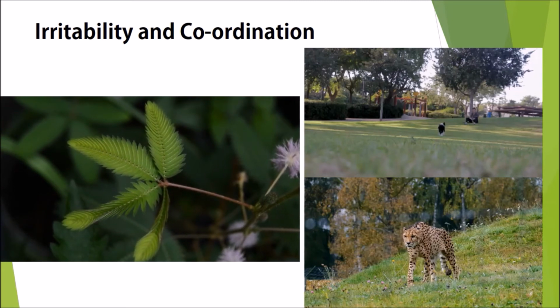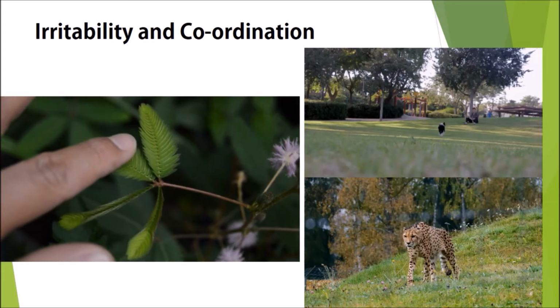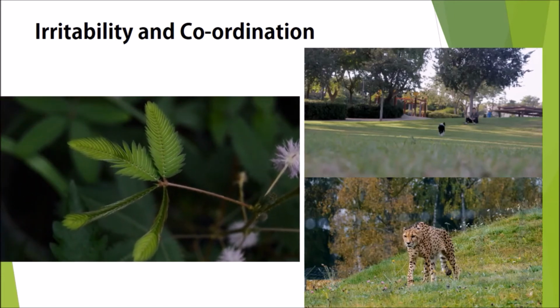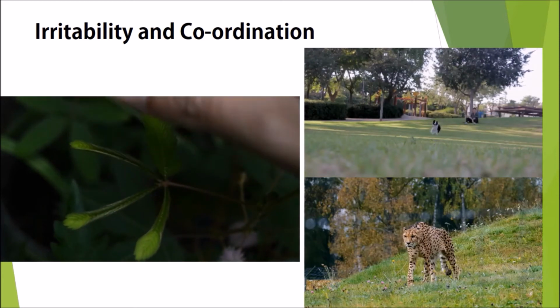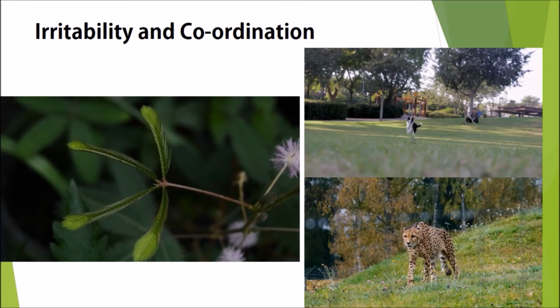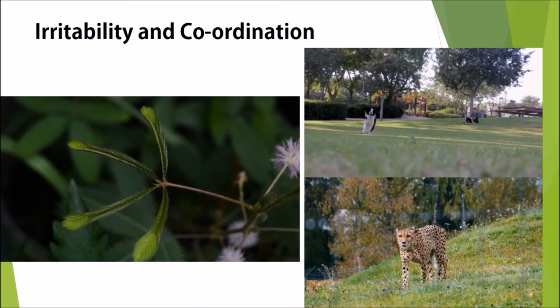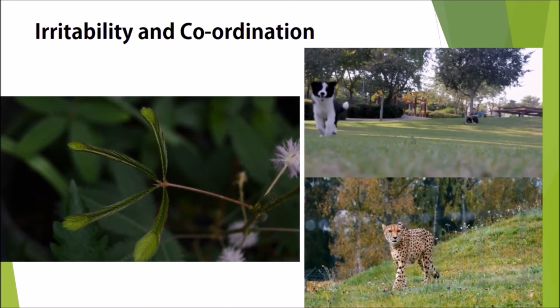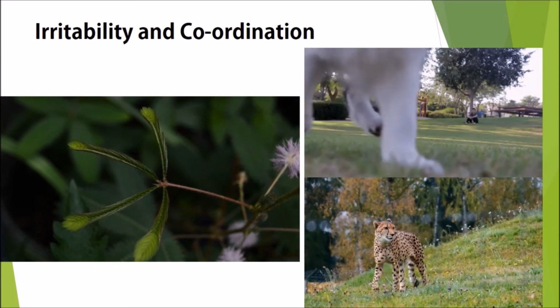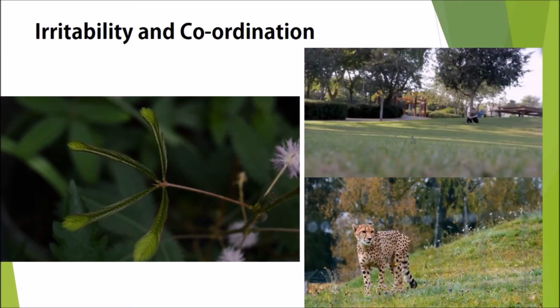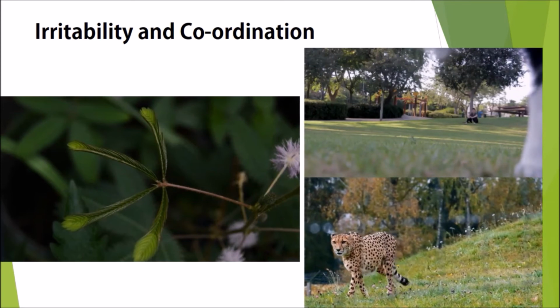Coordination is the ability to use organs and organ systems in the body together and efficiently. Movement of organisms occurs as a result of irritability and coordination. In animals, nervous, hormonal, muscular and skeletal systems contribute to movement.